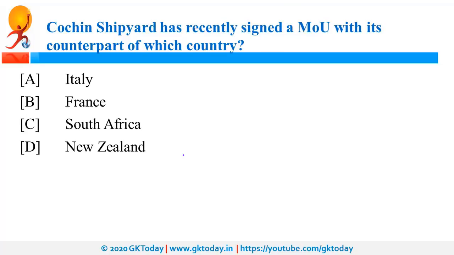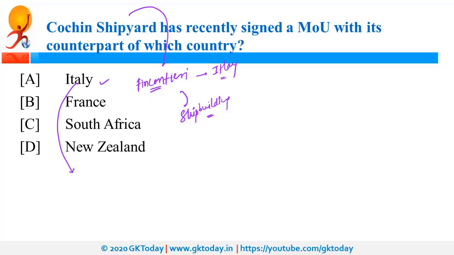Next question is, Cochin Shipyard has signed MOU with its counterpart of which country? So this country is Italy. And recently Cochin Shipyard has signed Memorandum of Understanding for Cooperation, and this has been signed with Italy's Fincantieri. So it is one of the world's largest shipbuilding group, and it is from Italy. So Cochin Shipyard has signed agreement with this for better cooperation in the field of shipbuilding and maintenance.